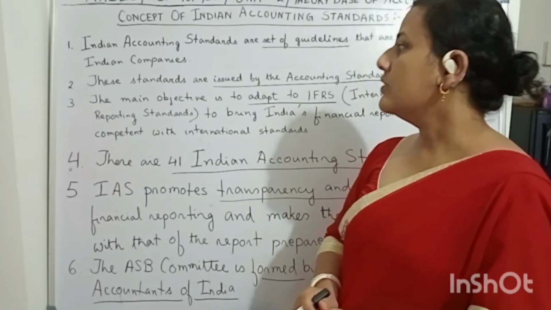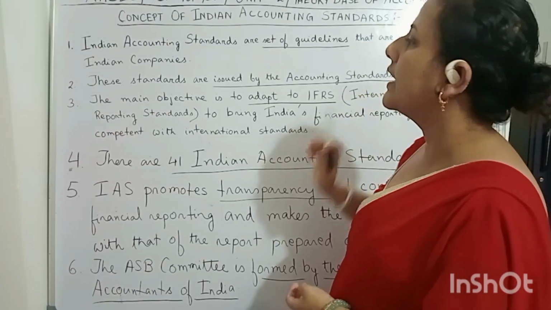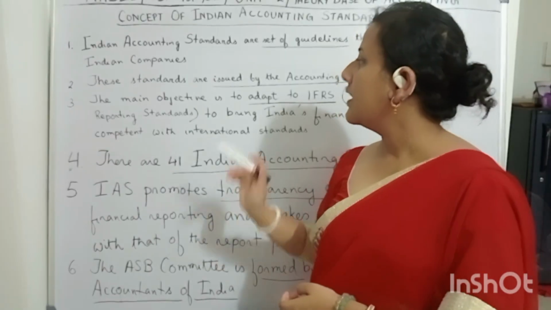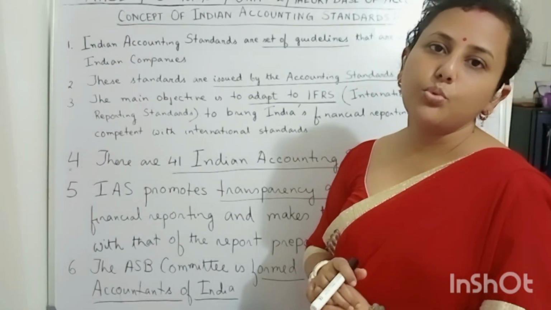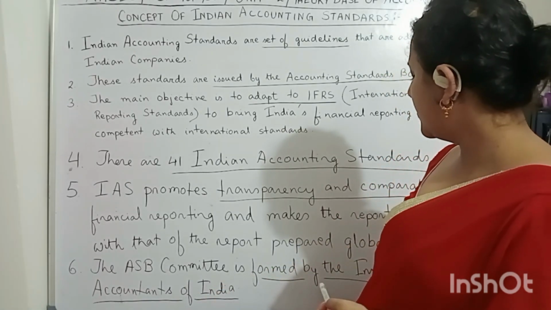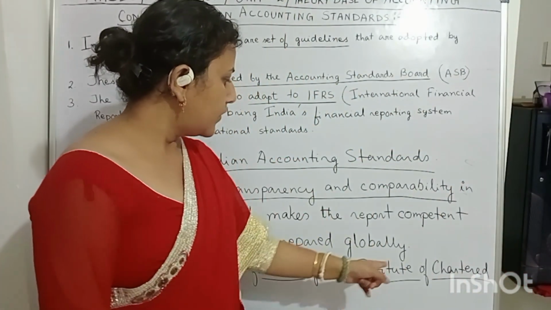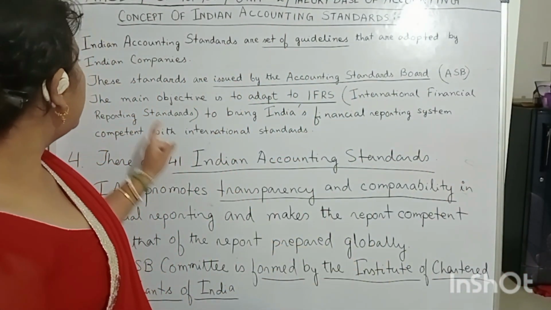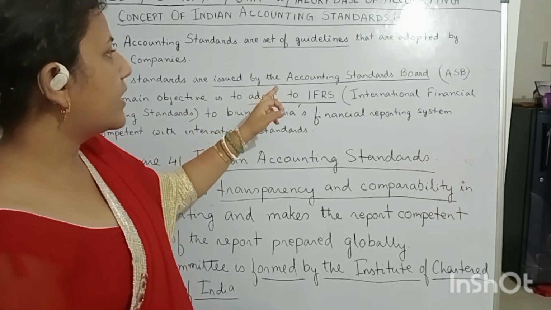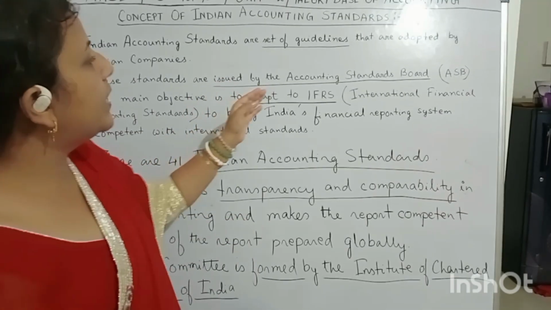Okay, now the second point is these standards are issued by the Accounting Standards Board, ASB. Okay, so who has issued these standards? ASB, Accounting Standards Board. Okay, now in the last point I have written the ASB committee is formed by the Institute of Chartered Accountants of India. Okay, you see the last point.